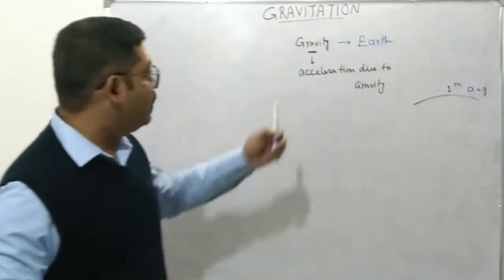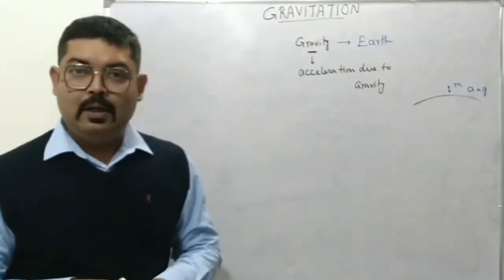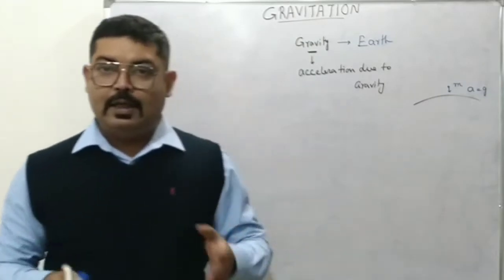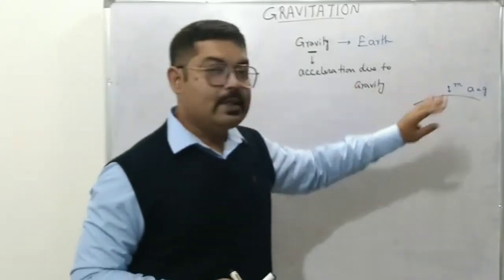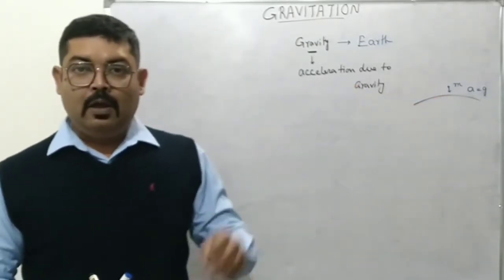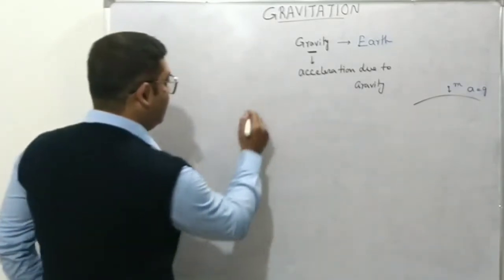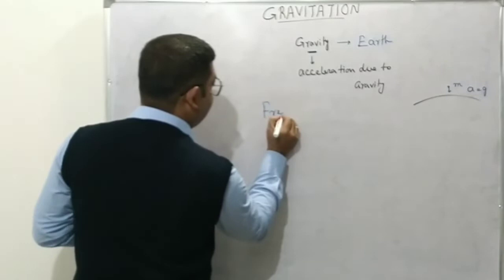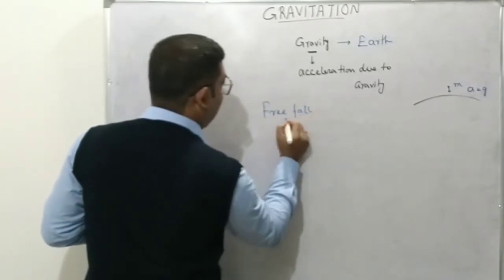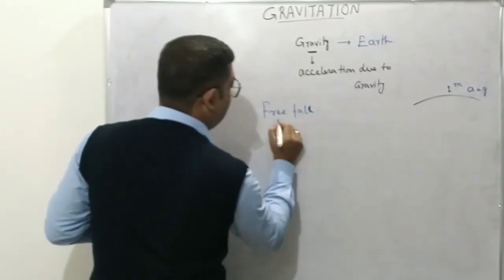So acceleration due to gravity is the acceleration produced by the Earth's gravity on an object nearby its surface when the object is allowed to fall freely. So when we say fall freely, what we mean is the free fall of an object. What is it?